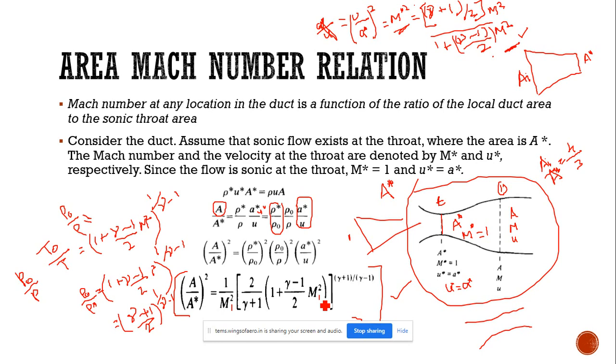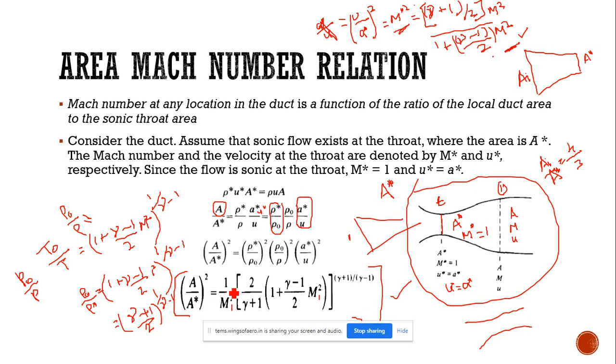For this particular sum, we put this m as m1. We know the value of gamma equal to 1.4, and we know Ai by A star.